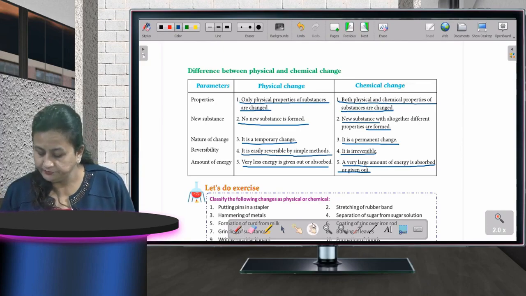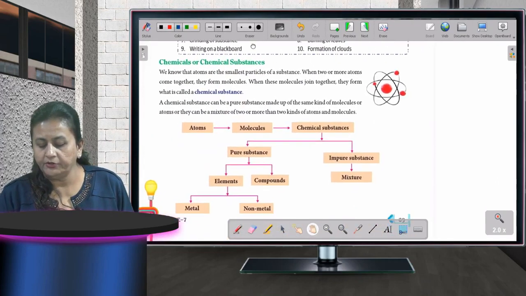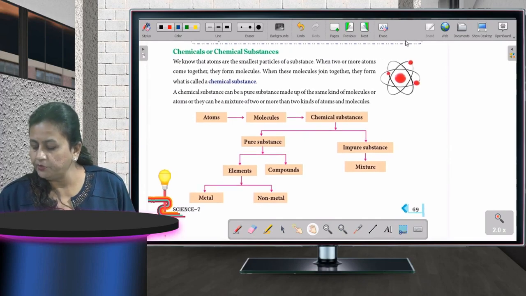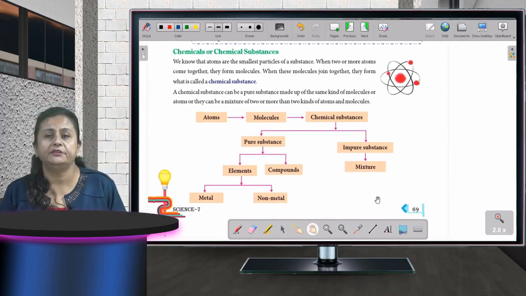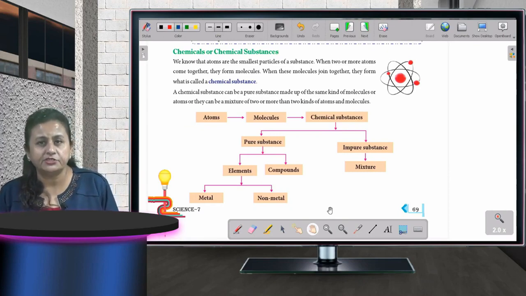Fine. Now we'll talk about chemicals or chemical substances. This is a beautiful diagram which has been given in your book and very easily explained. Please practice it so that things are very clear to you. Okay?